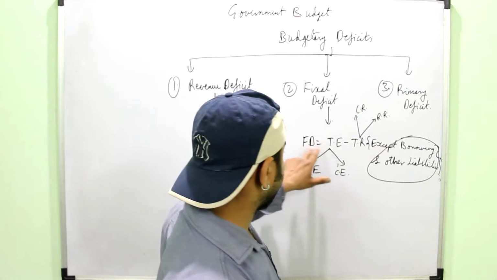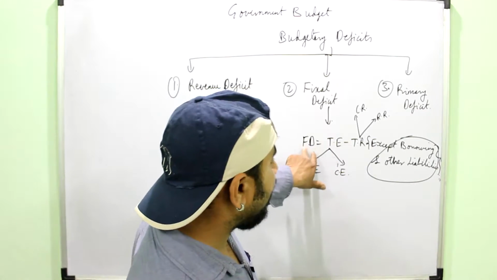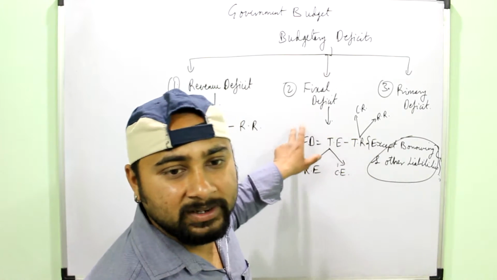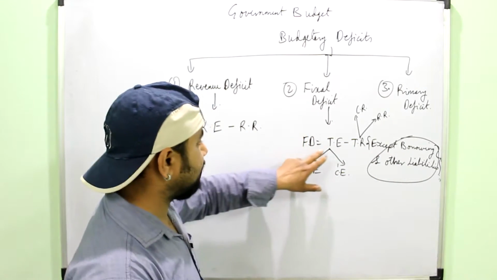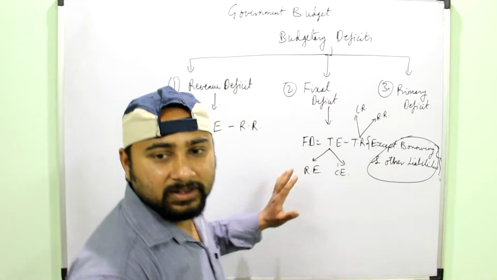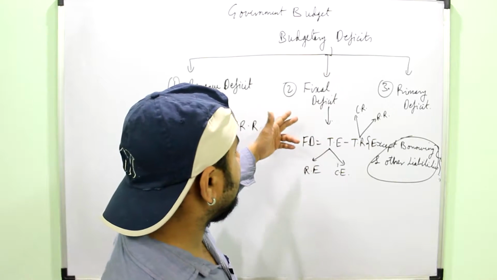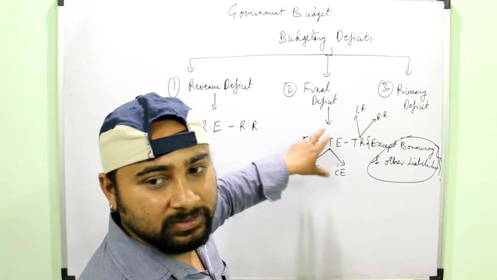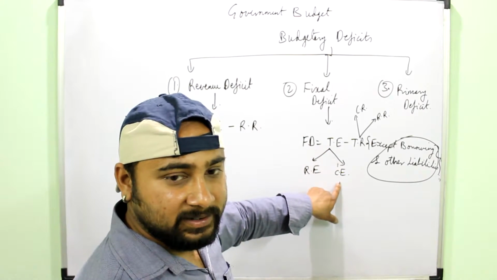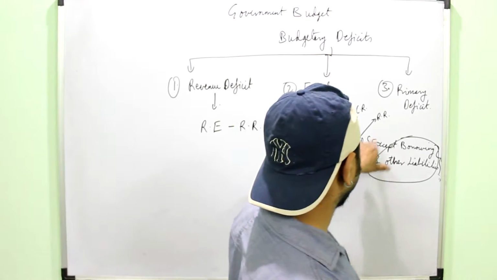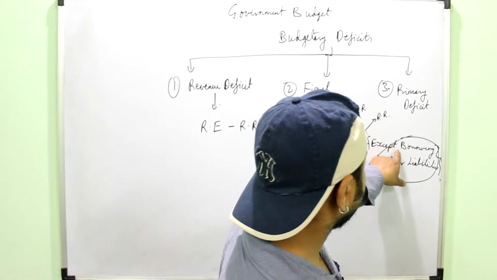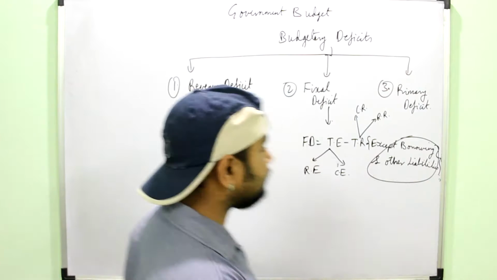It means that this fiscal deficit shows how much money the government has actually borrowed to meet the deficit. Total expenditure means all the expenditures are covered, all the things of the government structure. You can have a look at the structure of the budget, where you will find total expenditure means all expenditures are covered, and total receipts means all revenue receipts and all capital receipts are covered, other than the borrowing and other liabilities.